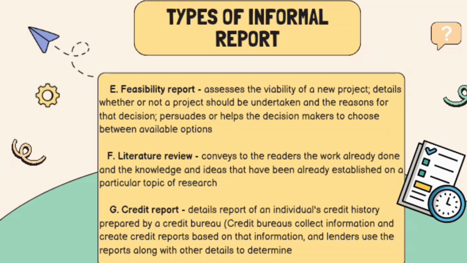And a literature review conveys to the reader the works already done and the knowledge and ideas that have been already established on a particular topic or research. So basically, a literature review summarizes what is already known about a topic. Meanwhile, a credit report details an individual's credit history prepared by a credit bureau.